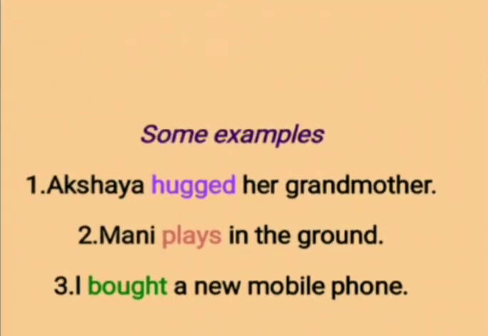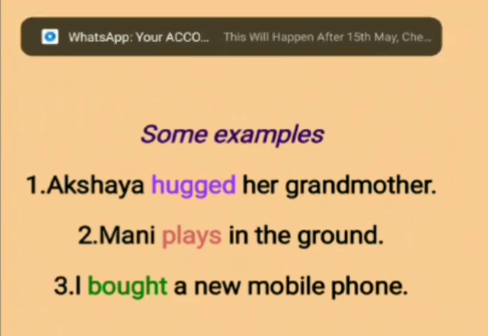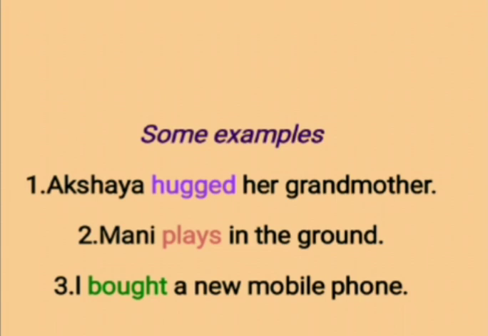Some examples. Akshaya hugged her grandmother. Money plays in the ground. I bought a new mobile phone. In the first sentence, the main verb hugged is done by Akshaya.